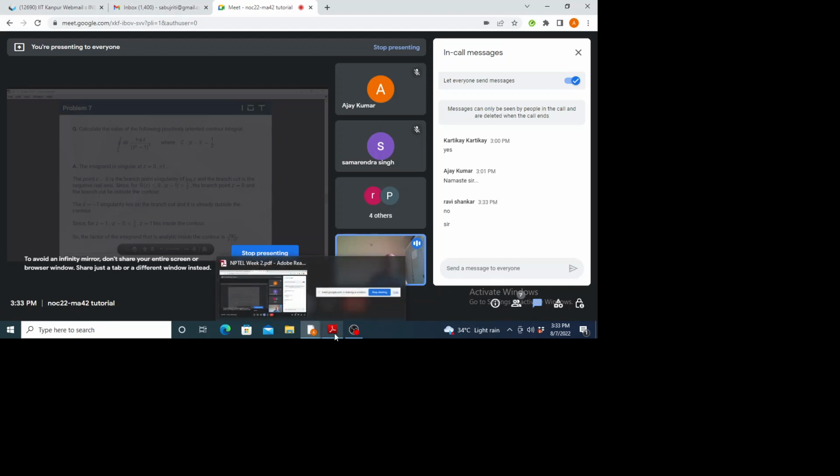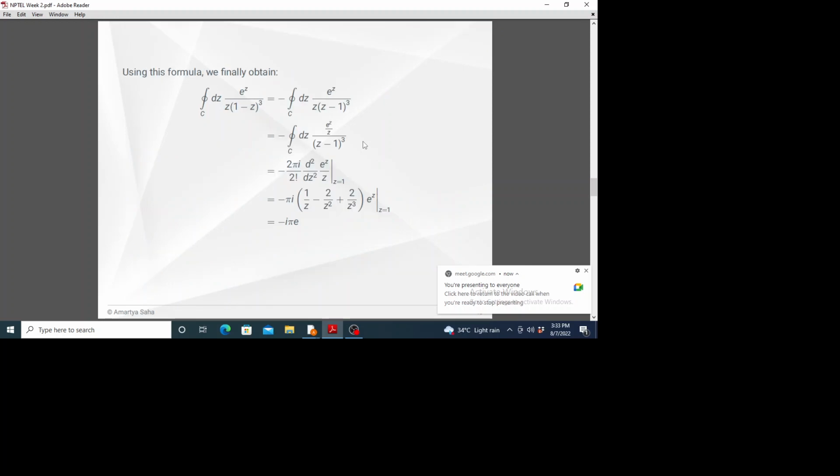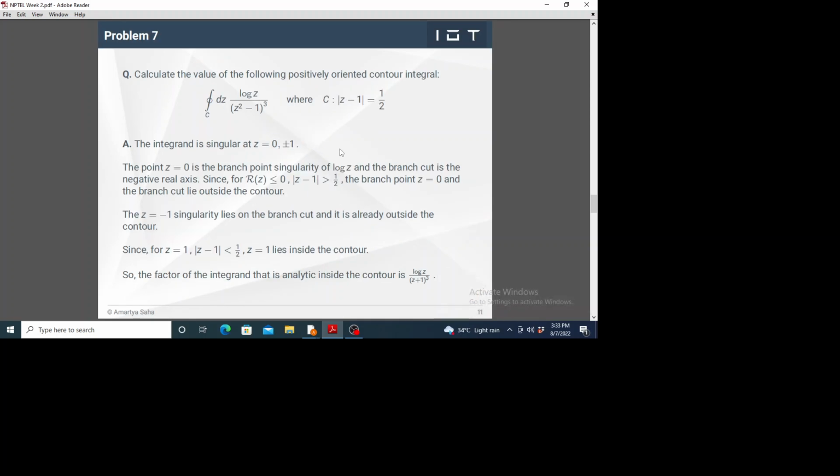But in this problem, we don't need to use much about this branch cut. We just have to use that log z is singular at z equal to 0, and z equal to 0 lies outside the contour, as we saw in the previous problem. So the branch point singularity of log z lies outside the contour, so no problem.